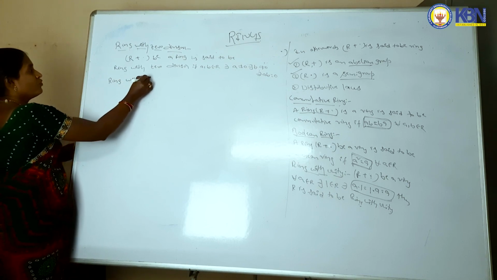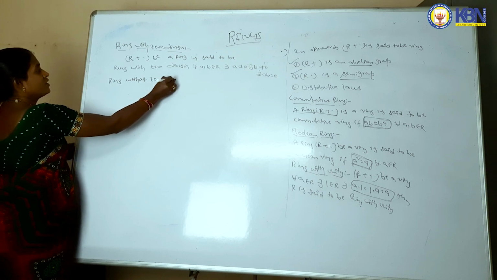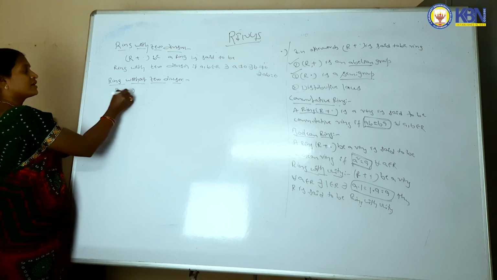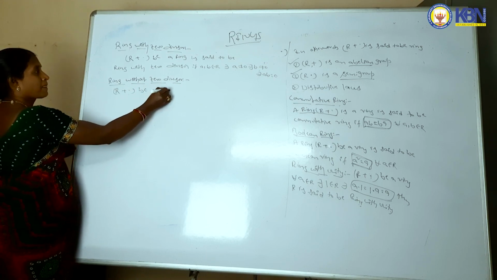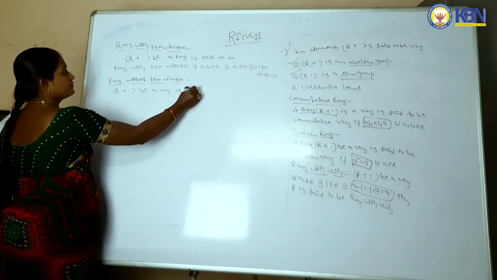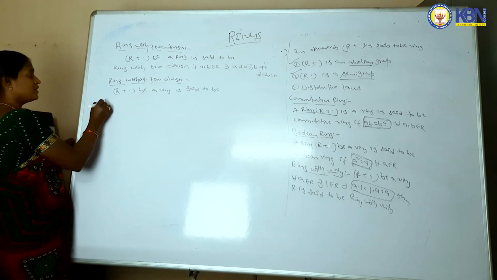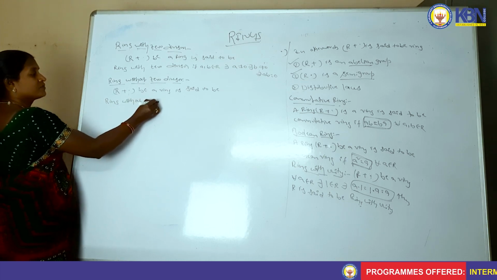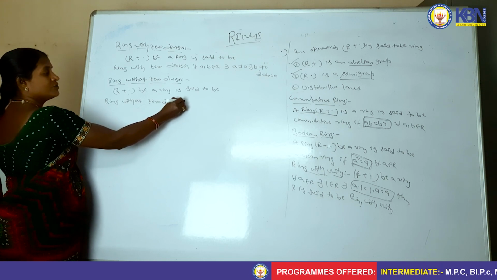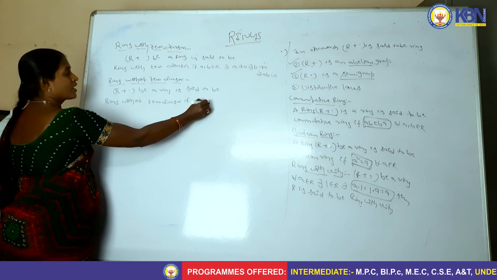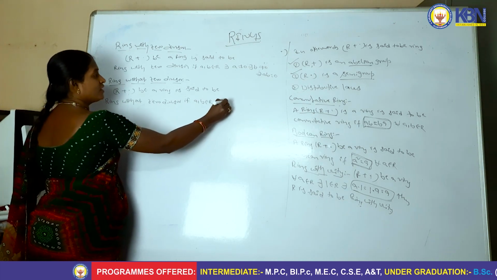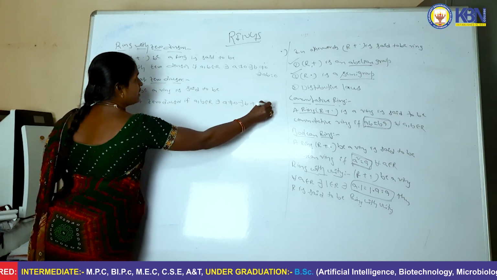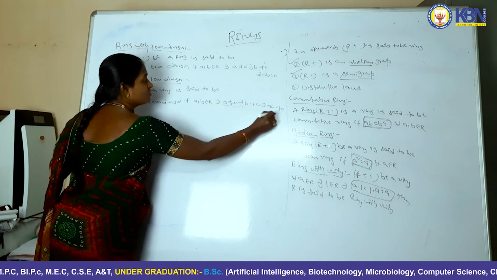Next we can define ring without zero divisor. Again, let R comma plus comma dot be a ring. It is said to be a ring without zero divisor if for A comma B belongs to R such that A not equal to 0, there exists B not equal to 0 such that AB is also not equal to 0.